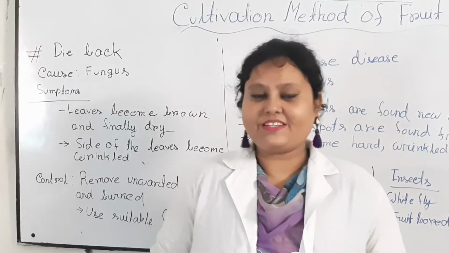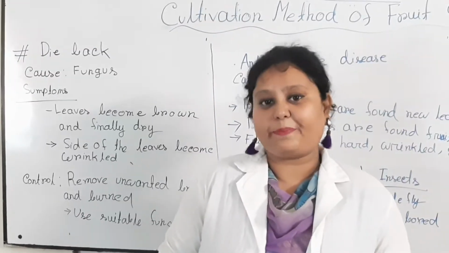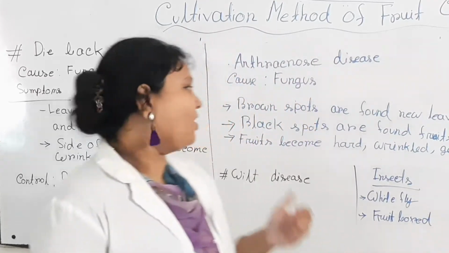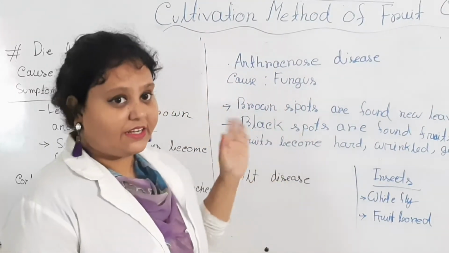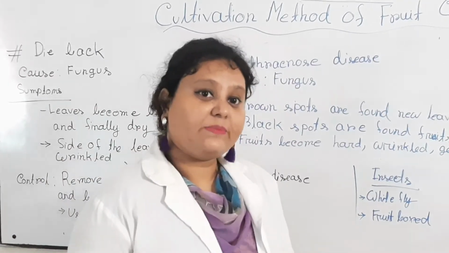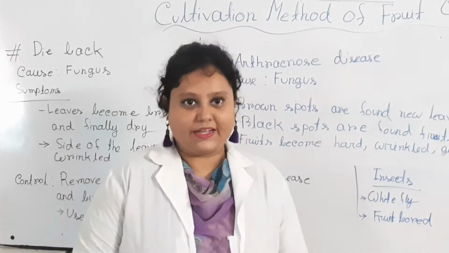So dear students, now I'll discuss some diseases which appear in guava cultivation. The main diseases of guava are anthracnose disease, dieback disease and wilt disease, and for all three diseases, the main causal organism is fungus.